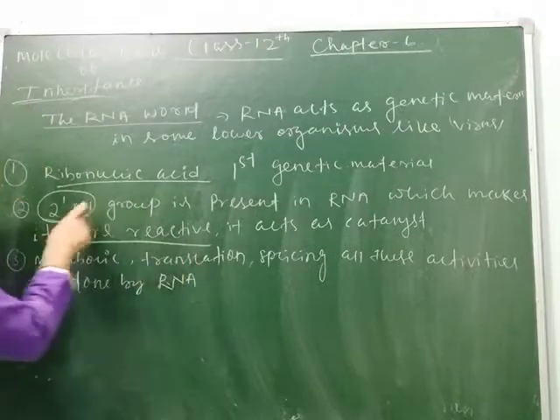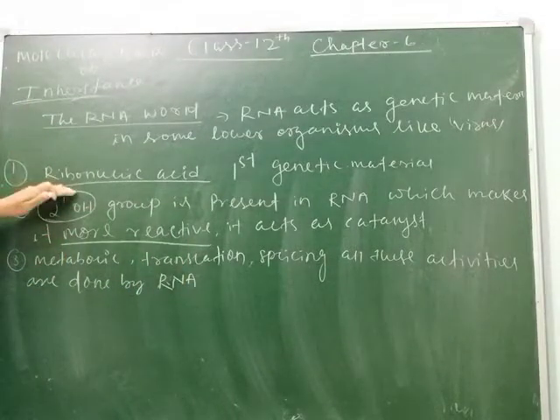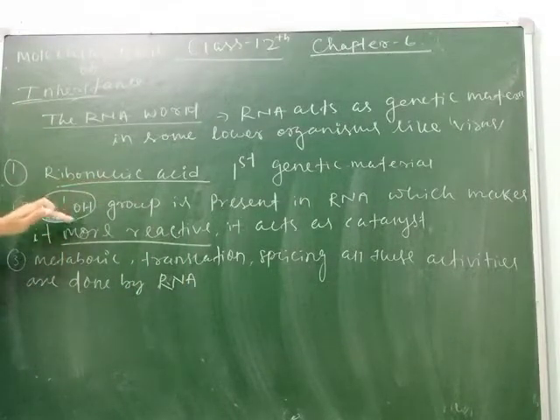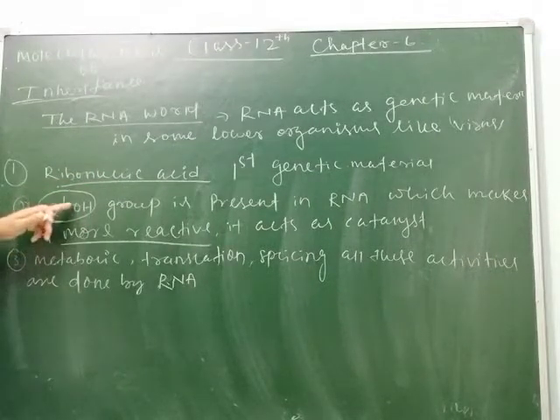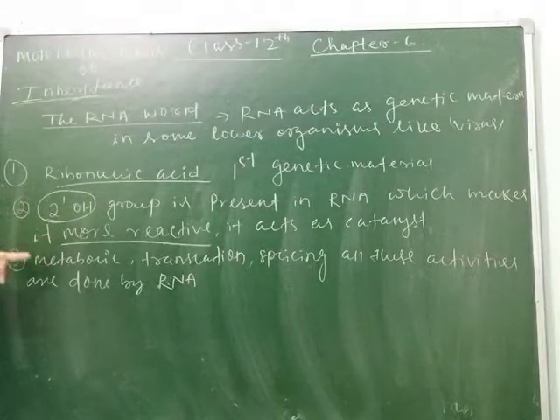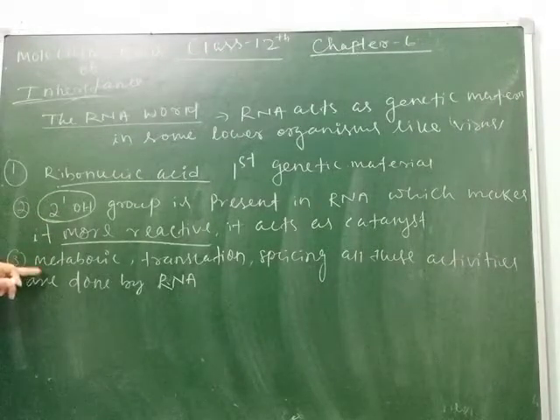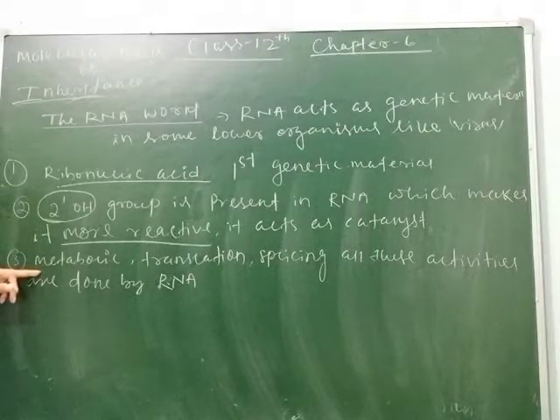First point, RNA acts as genetic material, meaning the first genetic material. Second point, it acts as a catalyst because it is reactive, and the reason behind this is the presence of the 2' OH. Then third point, metabolic, translation and splicing activities evolved around RNA.